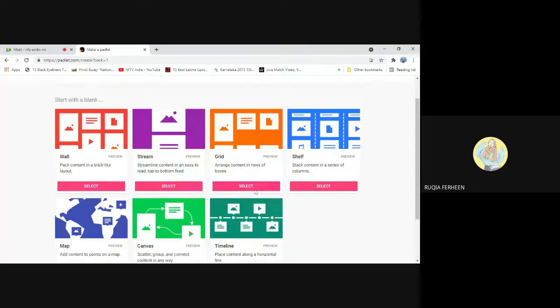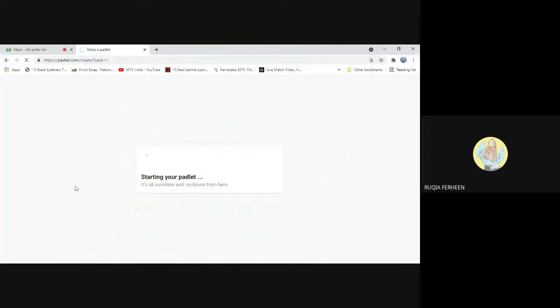I'll be showing you the samples one by one. Before that, we'll create a wall so that you won't have any doubts. So shall I proceed? Yes, Rukaya. Thank you so much, Nandini. We should proceed now. So we'll select the wall content here. Click the select button. Starting your Padlet.